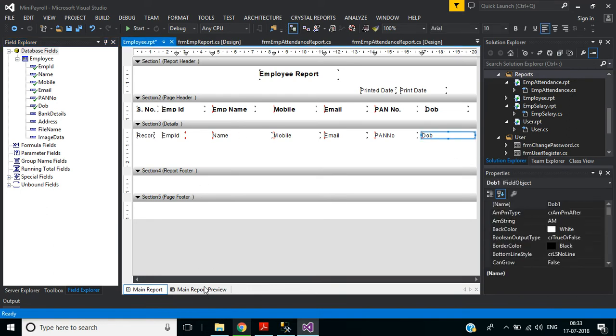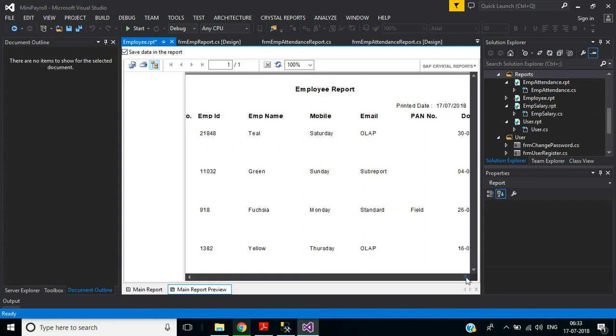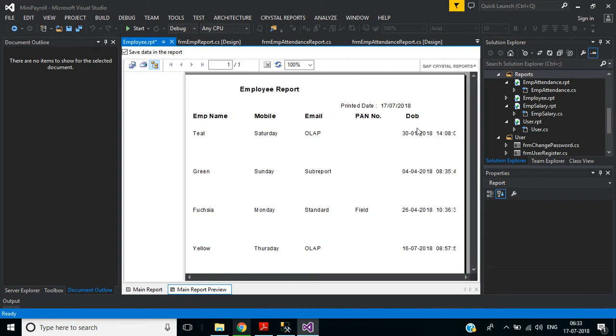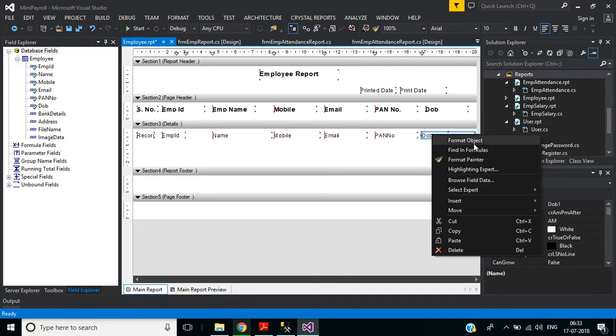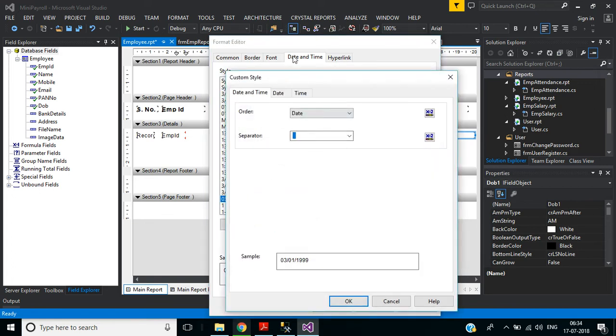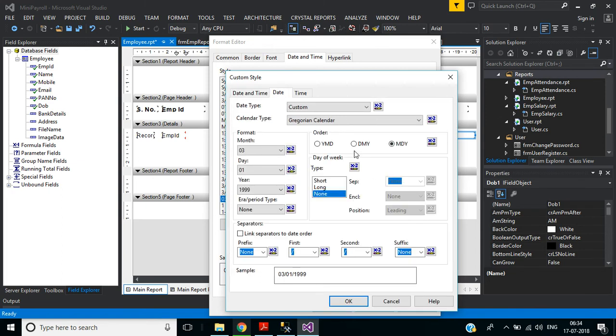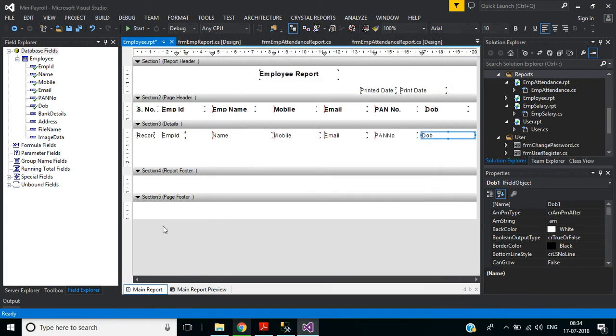Okay, click this main report preview. This is how our reports look like this. Here we want to format this date of birth object. Okay, go to main report, right click this date of birth, format object, change this to this one and click customize. Here go to date tab, select this order day, month, year, click OK.